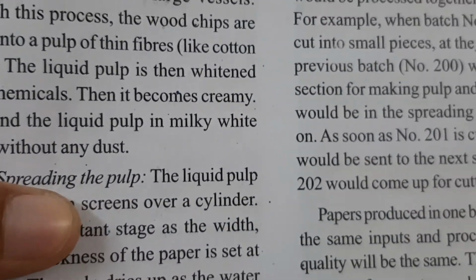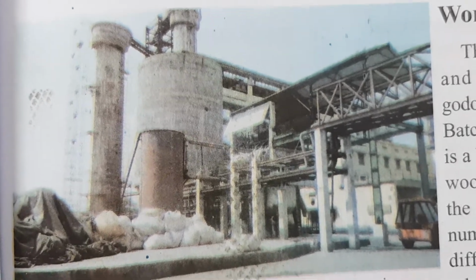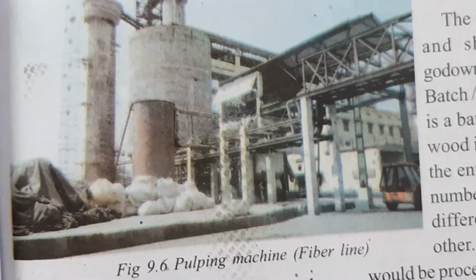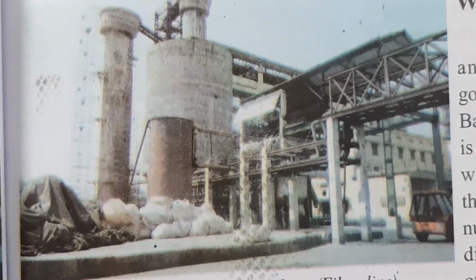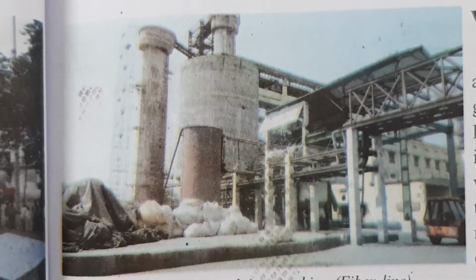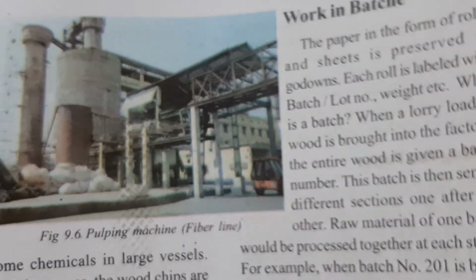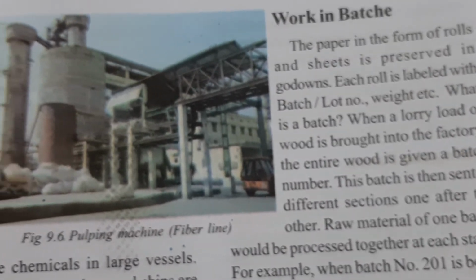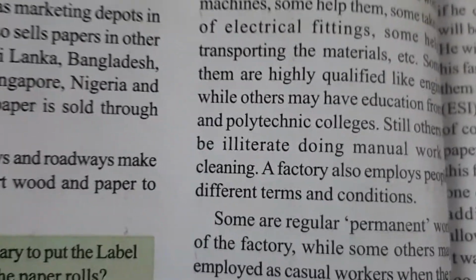Now you turn to the next page, page number 87. Look at here, pulping machine, fiber line. What is it? Pulping machine. So they will add some chemicals, so that's why it will appear as pulp. So these are the 5 stages I said already. What are the 5 stages? And even working hours also, batch-wise workers will come. They will take one day as a rest, that is a holiday.